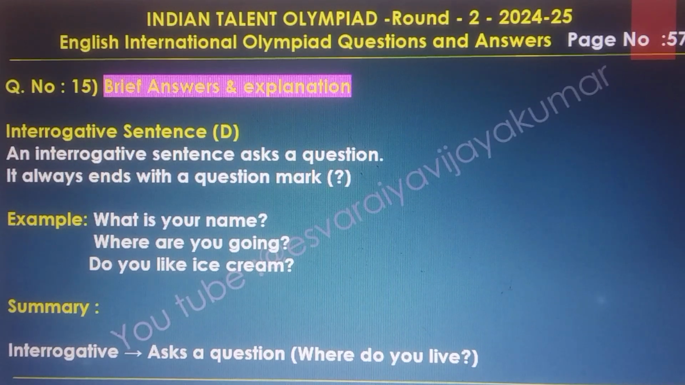An interrogative sentence asks a question. It always ends with a question mark. Examples: what's your name? Where are you going? Do you like ice cream? Summary: interrogative asks a question. Where do you live?